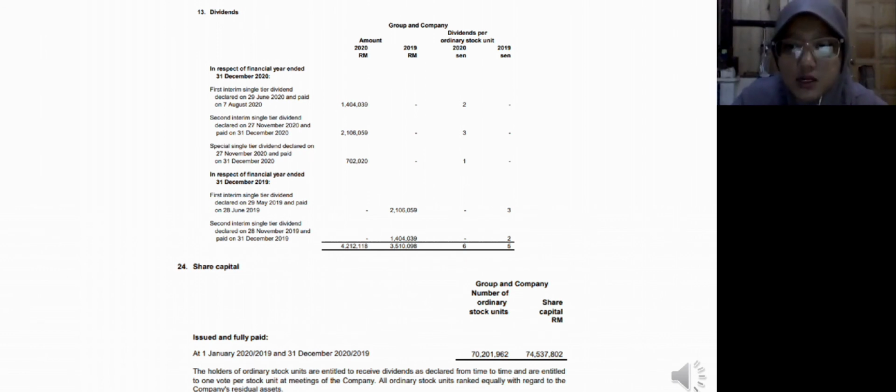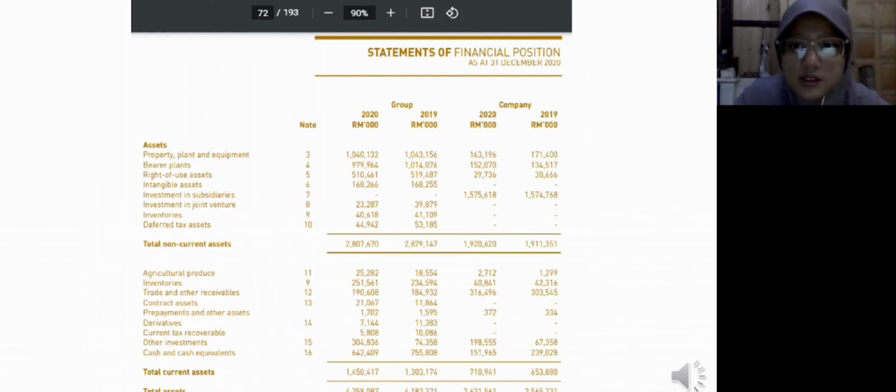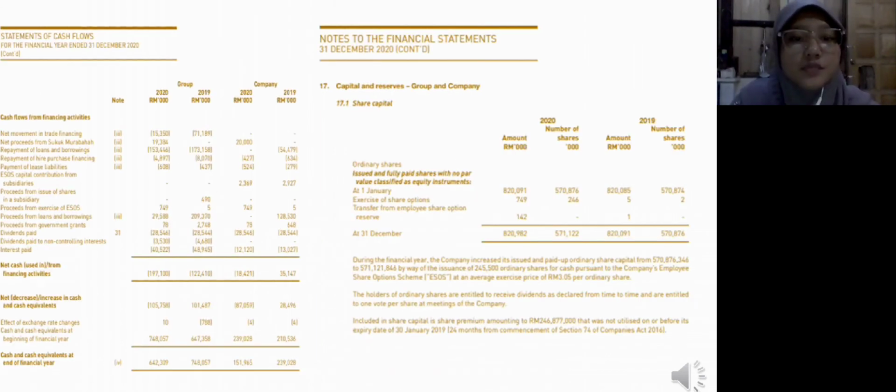And for Sarawak Oil Palm Berhad, we carry asset in the financial position, equity, share capital, net income, and net sale at the statement of profit or loss, the dividend in statement of cash flow, and the share capital for market price in the note of financial statement.